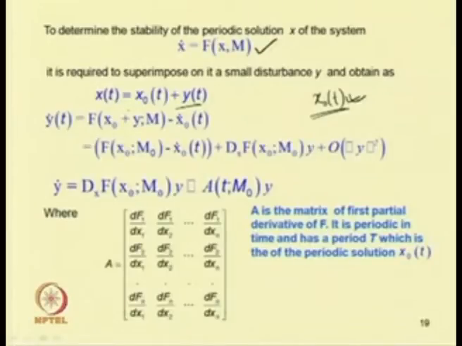That means, let us write x(t) equal to x0(t) plus y(t).